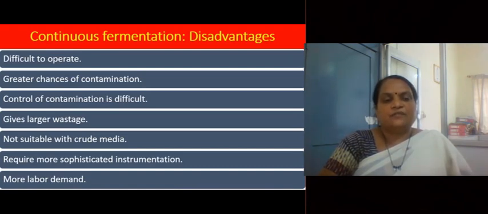Using a chemostat becomes difficult with crude components. It requires more sophisticated instrumentation, again for monitoring the fermentation. We need turbidostat, chemostat, etc. So it requires more sophisticated instrumentation and it requires more labor. More labor demand is one more disadvantage of continuous fermentation.